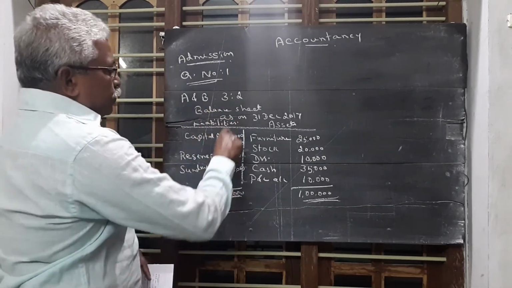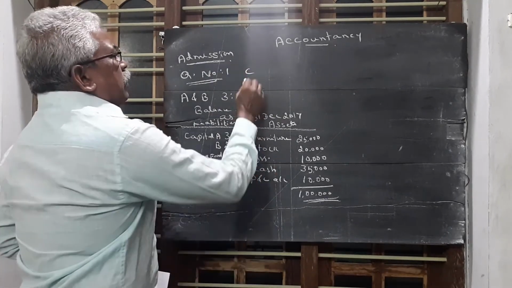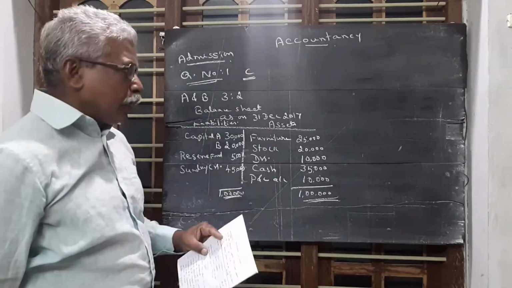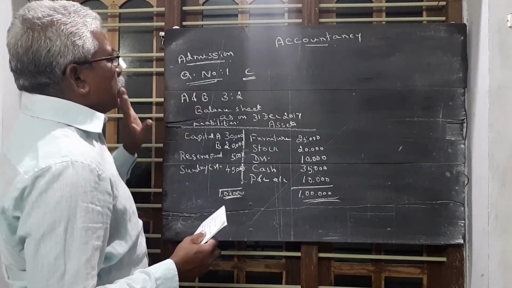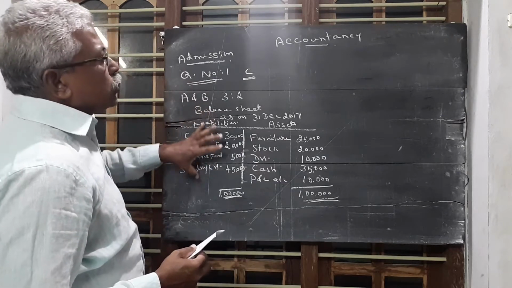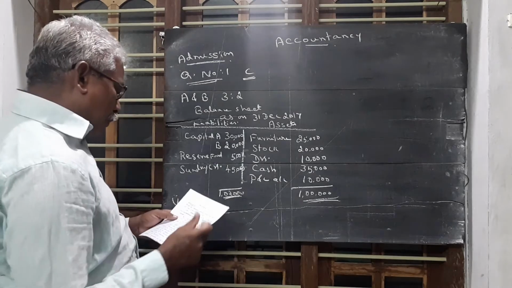Then a new partner C is admitted into the business. So they make some arrangements, which are also given in the question. Condition number 1: a new partner C is admitted.